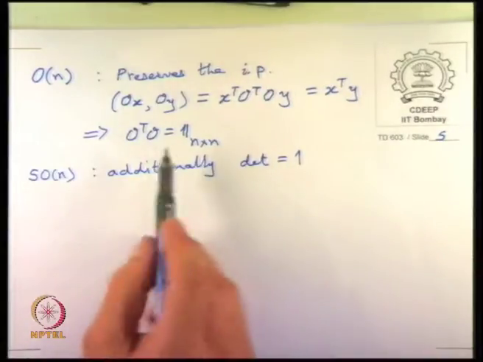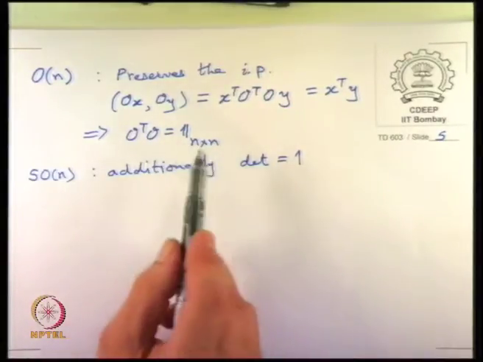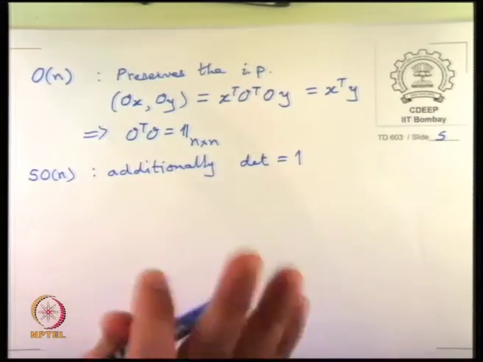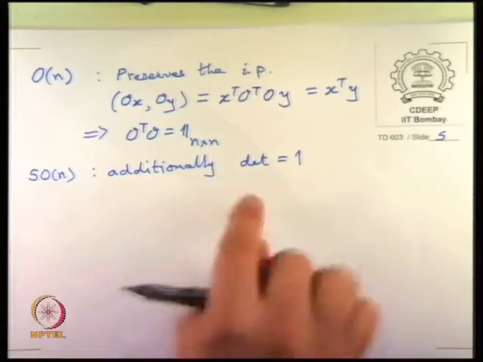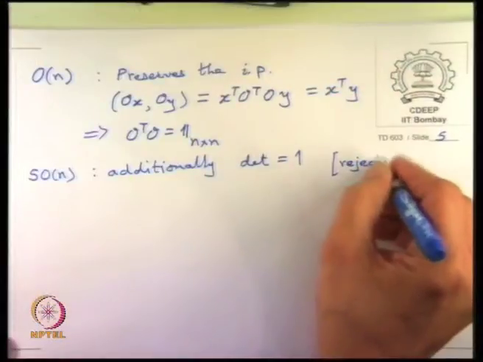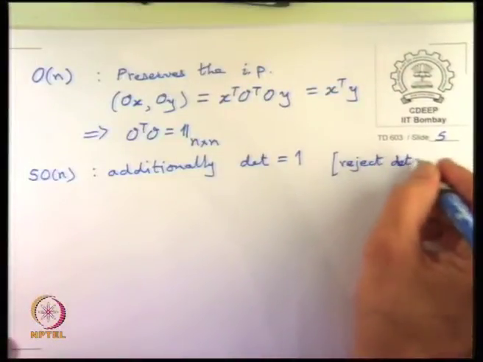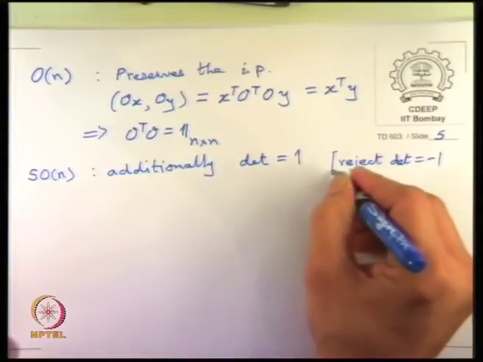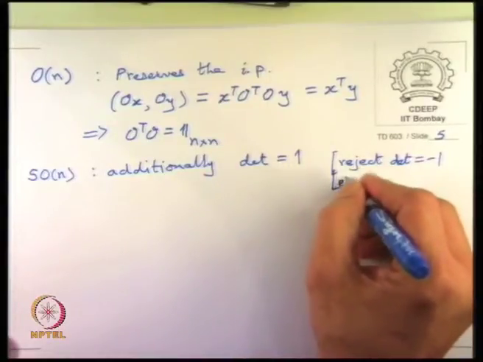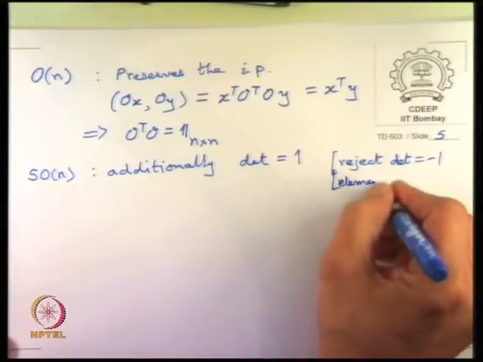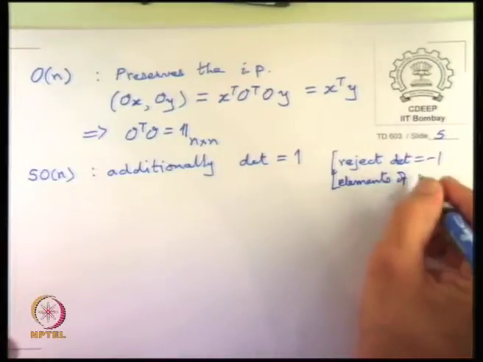So, we checked last time that since O transpose O is equal to 1, the determinant has to be plus or minus 1. So, if you restrict yourself to plus 1, then you reject determinant equal to minus 1 members, elements of O(n).